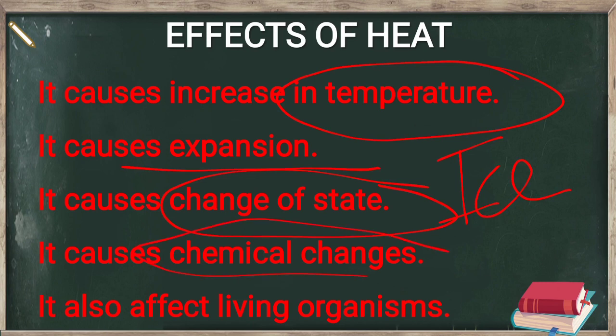Heat also causes a chemical change. Chemical change means that something has happened, just like with food. You have always seen that if food is left overnight and the temperature is too high, मतलब बहुत ज़्यादा गर्मी है, तो आपने खाने को खराब होते हुए देखा होगा. There is a different kind of taste. That is only due to the chemical change. Heat also affects living organisms.